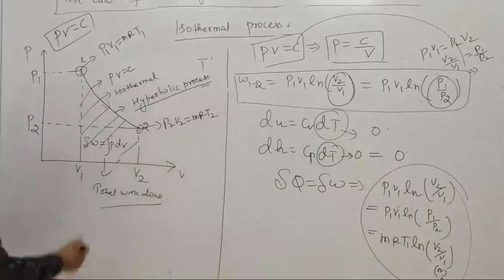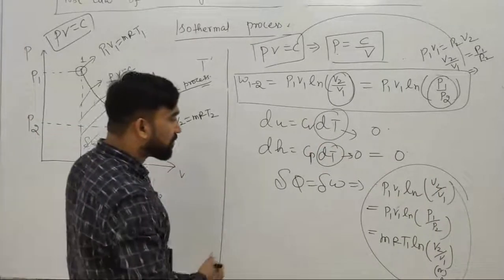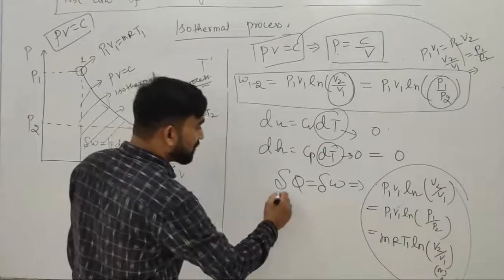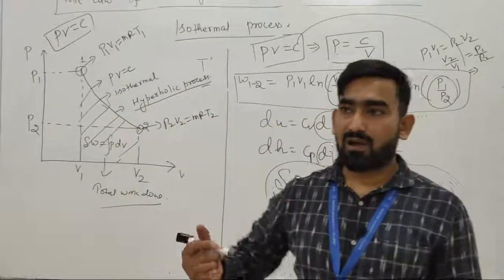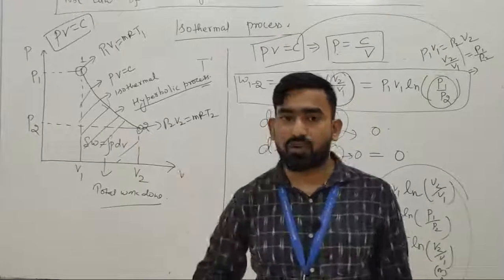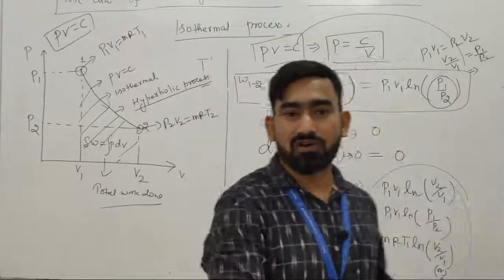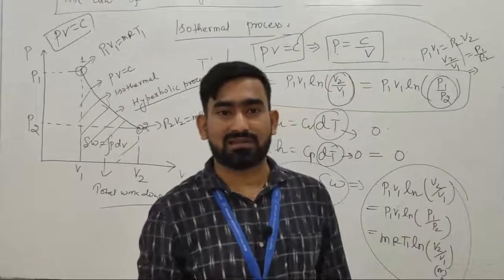So in case of isothermal process, del Q is equal to del W, and in case of isobaric process, or in case of isochoric process, we have seen what values are equivalent to each other.